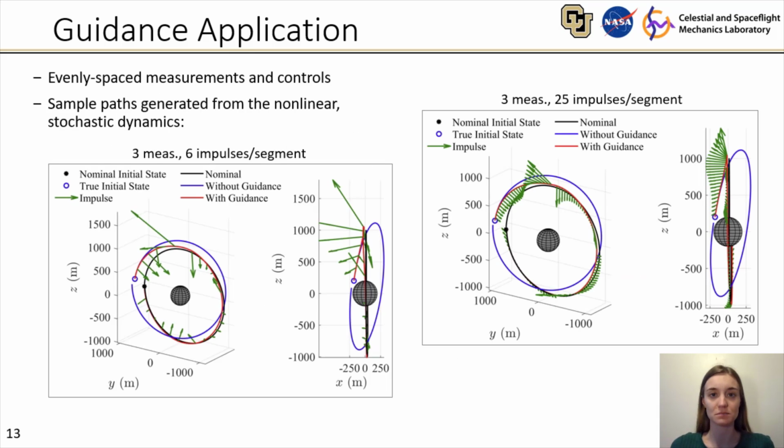Here we're showing some sample results for a case where we have evenly spaced measurements and controls along the trajectory. On the left, we have 3 measurements and 6 impulses per segment, and on the right, we have 25 impulses per segment. In any case, these trajectories are generated as sample paths of the nonlinear stochastic dynamics. The blue trajectories show the performance without active guidance, and the red trajectories show the performance with the optimal guidance law. We can see that although the spacecraft starts off with a relatively large initial state error, the spacecraft state is steered relatively close to the nominal trajectory.